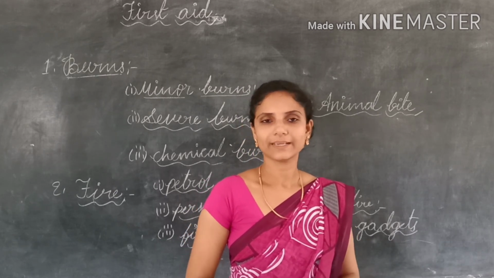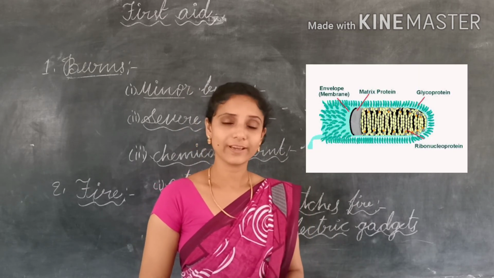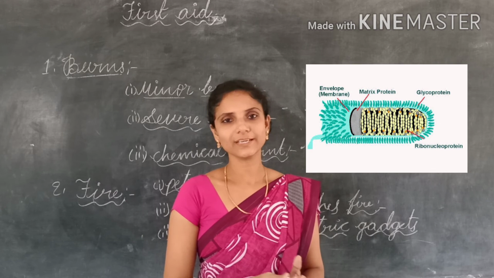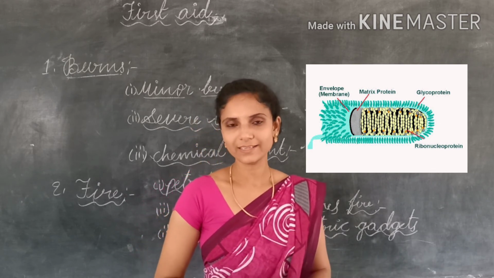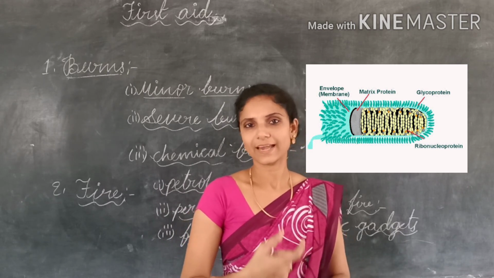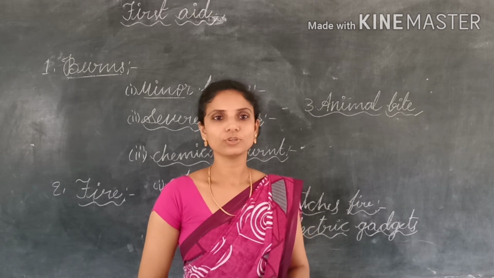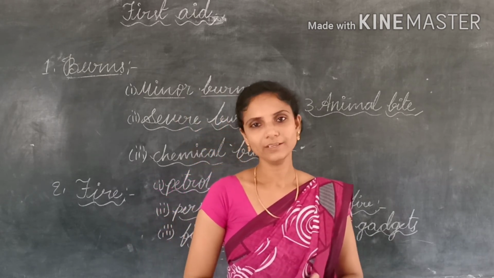Why? Because dog saliva contains the virus called rabies. Dogs and rats are known as carriers of rabies. So if the dog bites us, that rabies virus enters into our body. So to prevent that risk, first of all, we must wash the wound with soap and water.